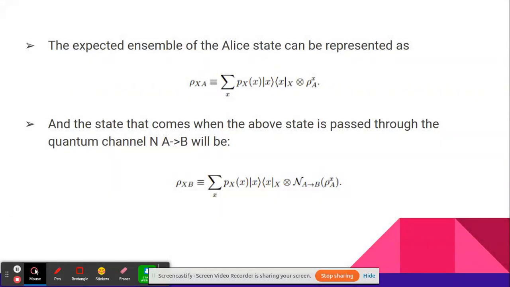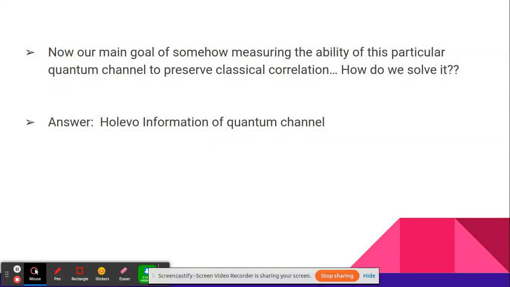The expected state of the ensemble can be represented as follows. The state that will be observed when it is passed through a quantum channel running from A to B will be given as this. Now, our main goal is to somehow measure the ability of this particular quantum channel to preserve correlation, classical correlation. But how do we do that? The answer is Holevo information of a quantum channel helps us to do this.